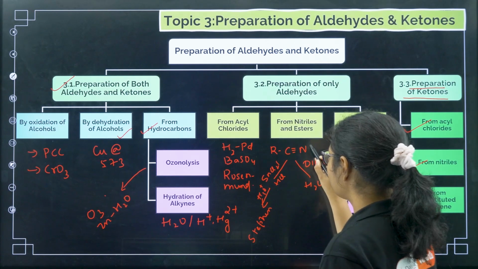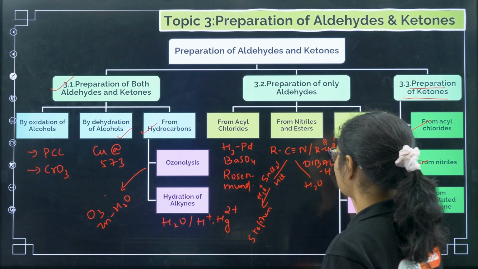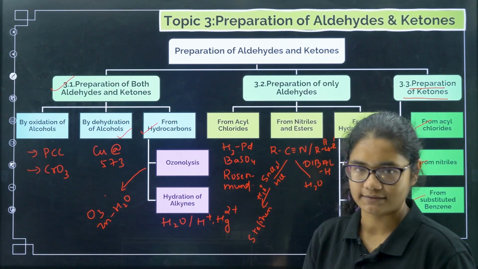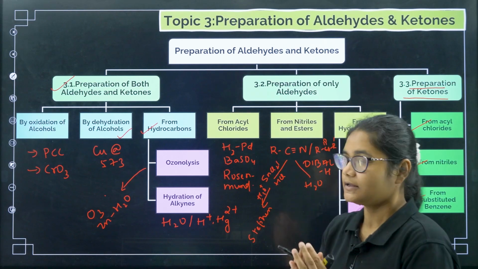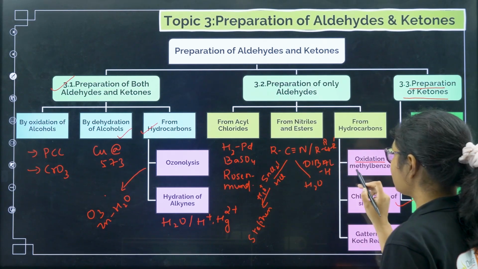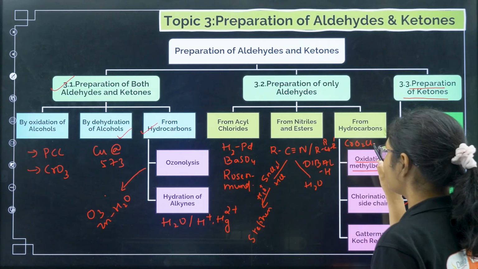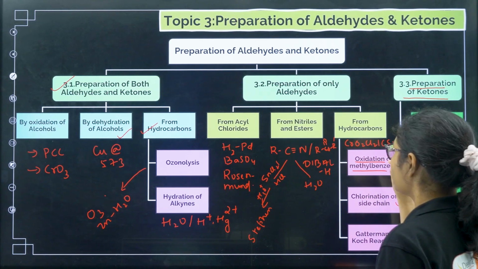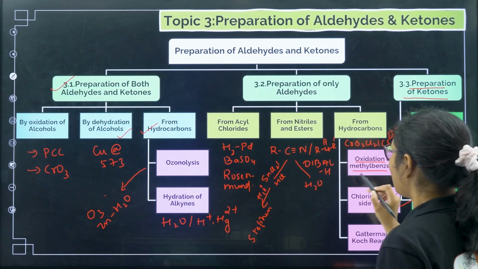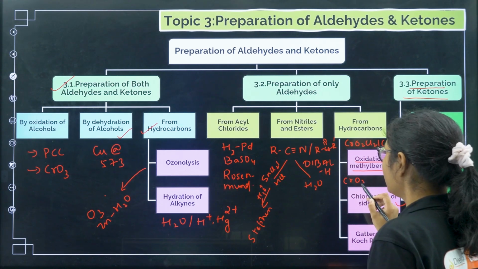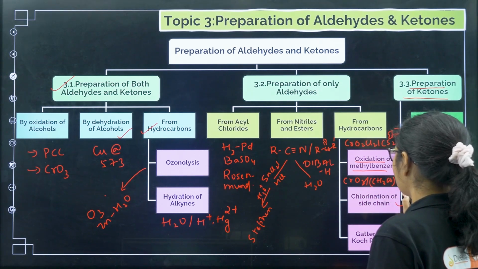So whether you have this one or esters, we can get your aldehydes. Okay, next, coming to aldehydes from hydrocarbons. By oxidation of methyl benzene, here we have two things. One was CrO2Cl2 in presence of CS2. The name of this reaction was Etard reaction. And we can also use CrO3 in presence of (CH3CO)2O, acetic anhydride.